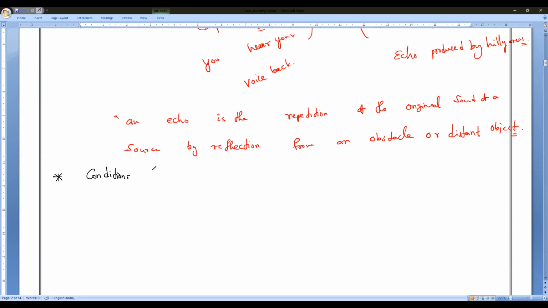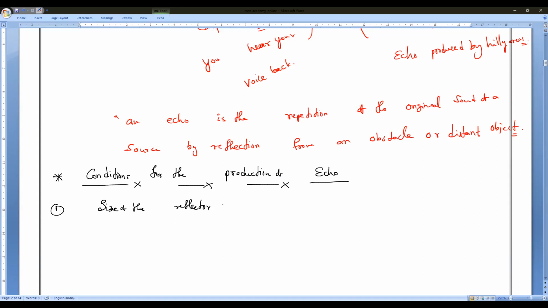Conditions for the production of echo. First condition: what I told you, only in some places can you hear the echo. What are those places? Hilly areas. Yes. The size of the reflector must be large. That is the first condition. Size of the reflector must be